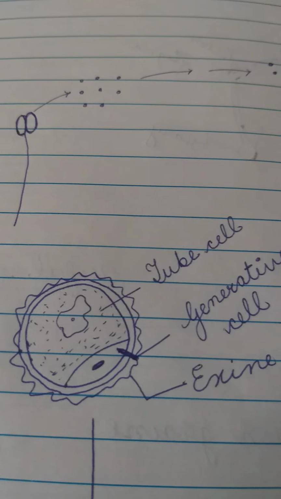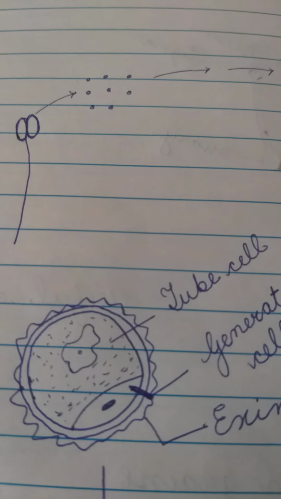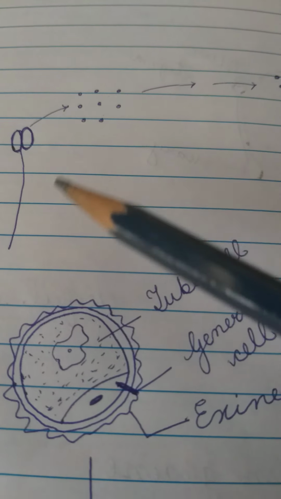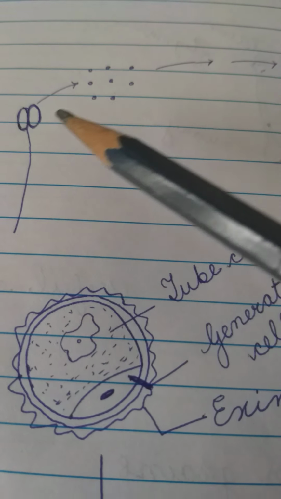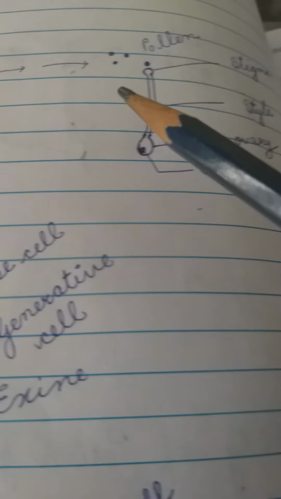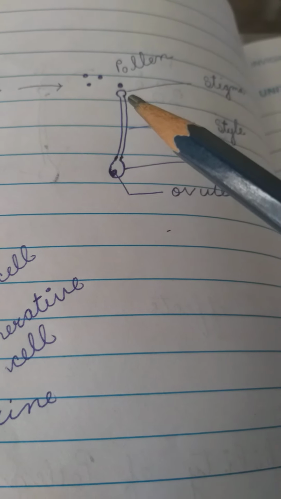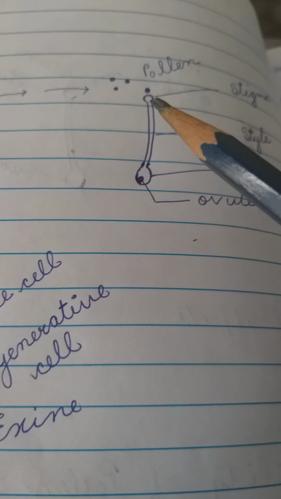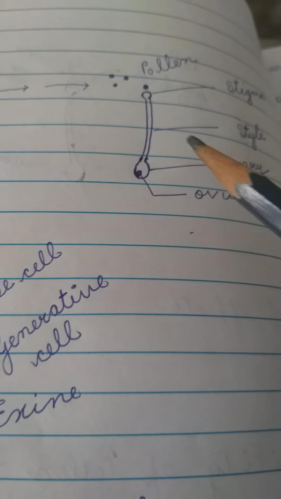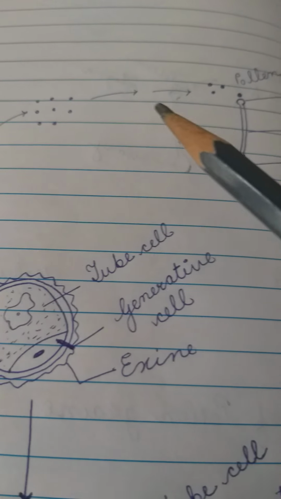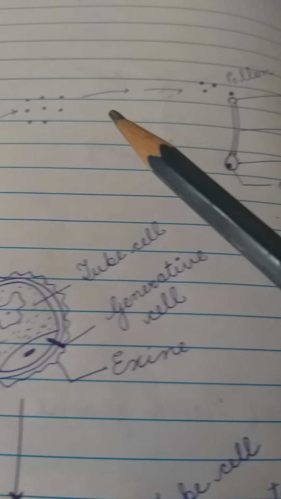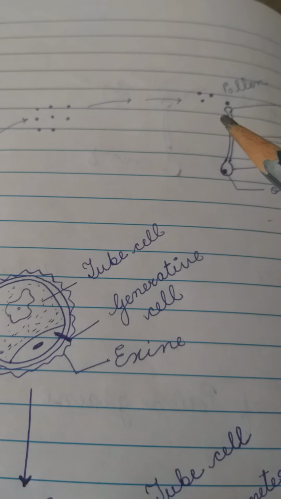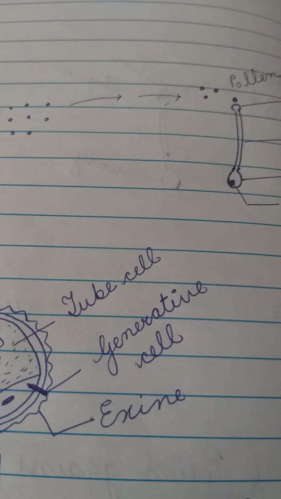What is pollination? Pollination is a mechanism which is adopted by nature to transfer the pollen grains from the anther to the stigma so that fertilization occurs, leading to formation of fruits and seeds. This transfer of the pollens to the stigma is called pollination. Now, why should it occur?